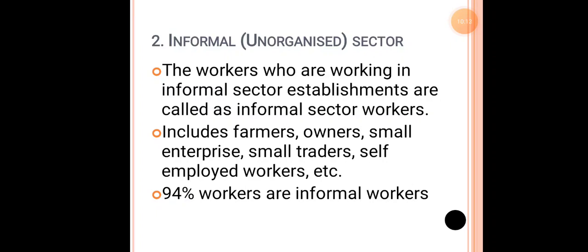Those things are called the informal or unorganized sector. The majority of workers, that is 94%, work in the informal sector. Why? Because the majority of people want to be independent, so they don't want to depend upon others, so that they get some profit and some money. All these things happen under informal.